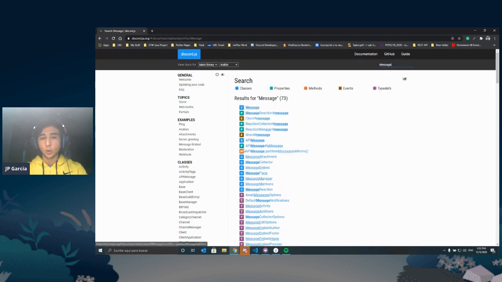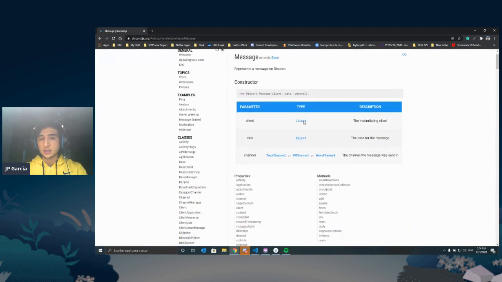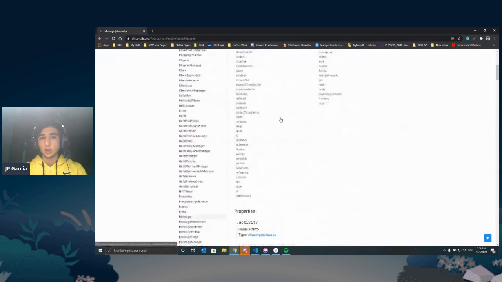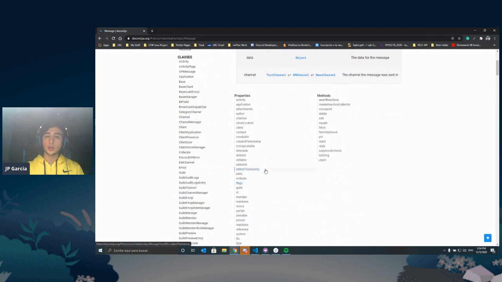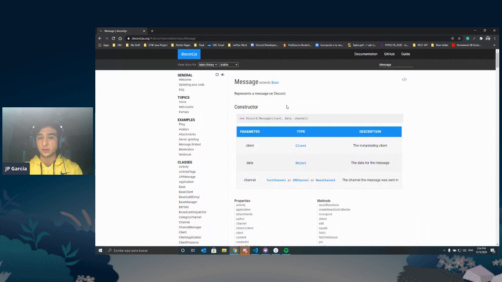P, E, and M, don't worry about that. We're only going to be dealing with C for class. Inside here, you have all the information, all the properties and methods. Properties are basically variables of this instance of the class, all the information of that one variable or of that message, for example, in this case.